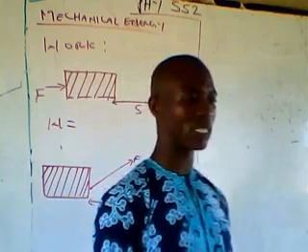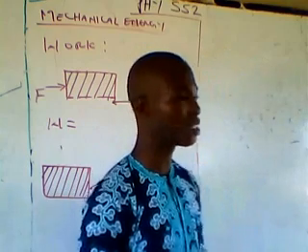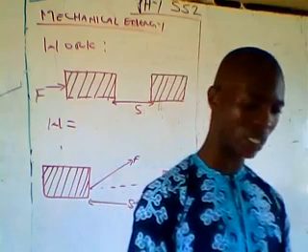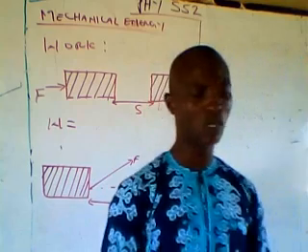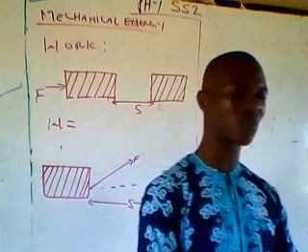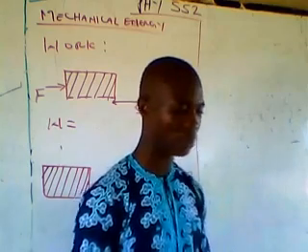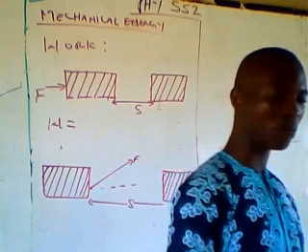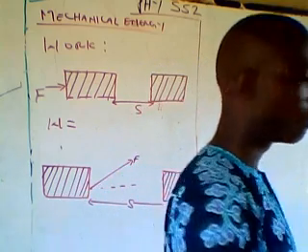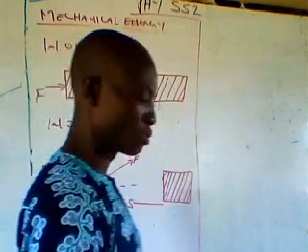We discuss the types of mechanical energy. We also discuss the principle of conservation of energy. And later in this topic, we are going to look at machines, the meaning of machine, the types of machine, and simple problems that we can encounter under machine. So the first thing we are going to look at here is work.